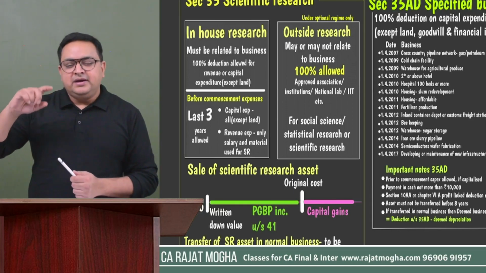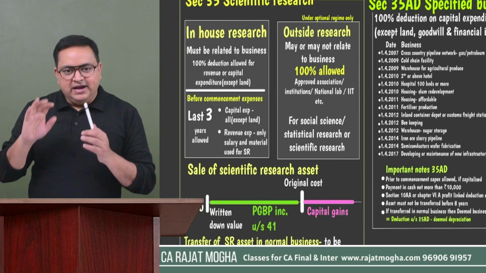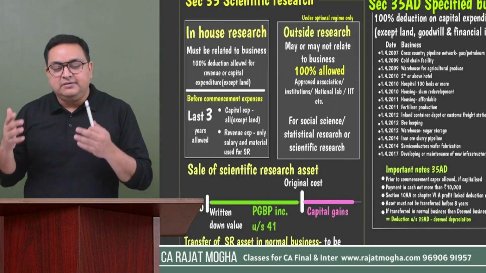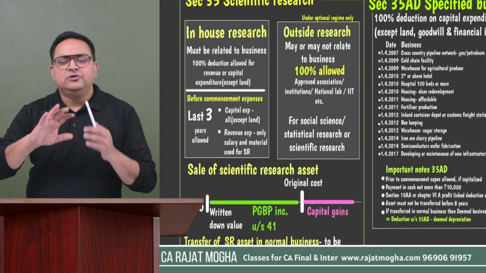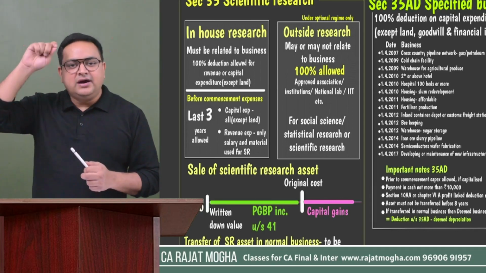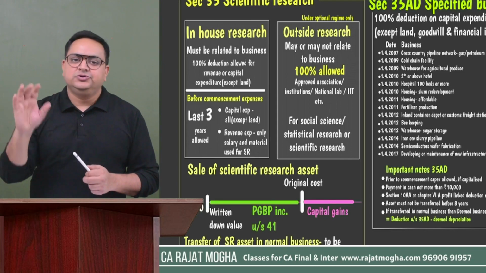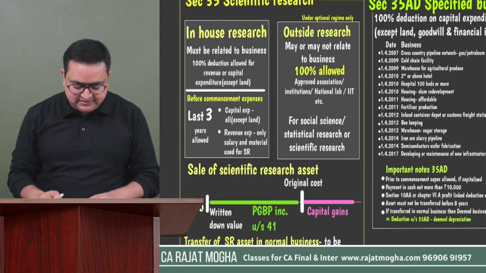And also remember, if at the time when you have given this contribution, deduction would be allowed, but afterwards, let's say that particular organization, that particular institution, their approval is withdrawn by the government, in that case also it is irrelevant, because the only point you should know is that whenever you are giving this particular contribution, this donation, that institution should be approved, right? So this is 100% deduction is allowed.